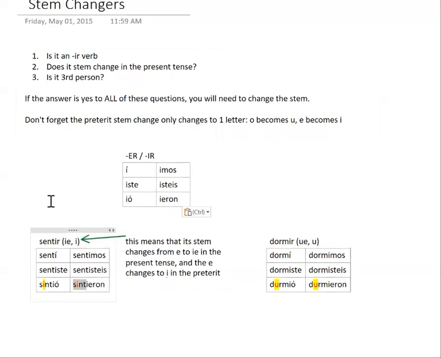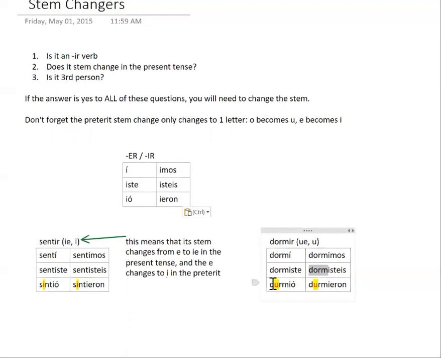So that's one kind of change we could have. Any verb could be E to I, or the other option is it could be O to U. Now it's done the exact same way. We take our stem, dormir, D-O-R-M is our stem, and you add your normal endings to it. In the first person, the yo form, dormí. The nosotros, first person plural, dormimos. Second person, normal stem plus iste, exactly what you'd expect, dormiste in the tú form. Second person plural, vosotros, dormisteis. We just take our normal stem, add our endings, and then we've got our conjugation.